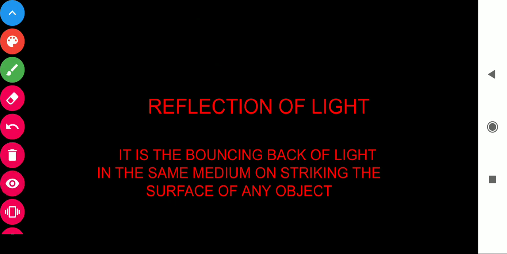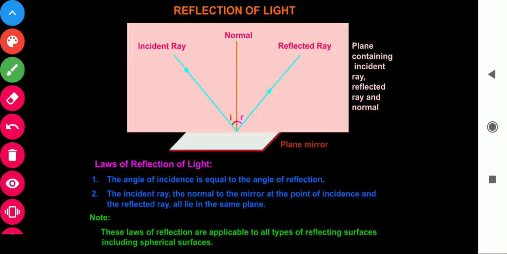Let's discuss the laws of reflection. We have two laws of reflection, but before understanding these laws, we must know about incident ray, normal and reflected ray. What is incident ray? The light ray which strikes on a surface. We always show the arrow in that direction. This is called incident ray.